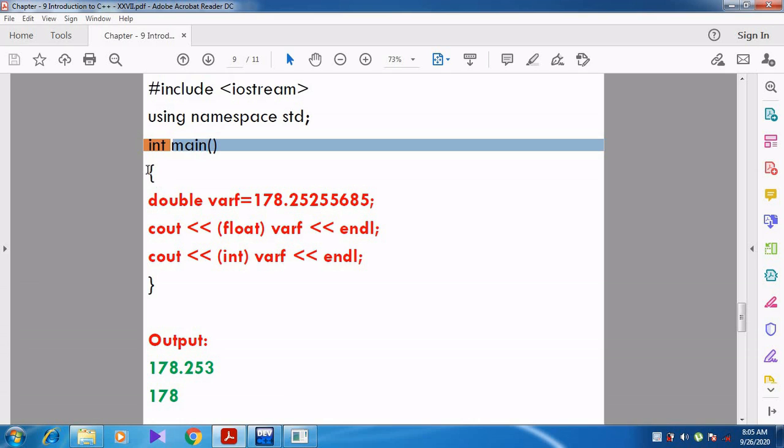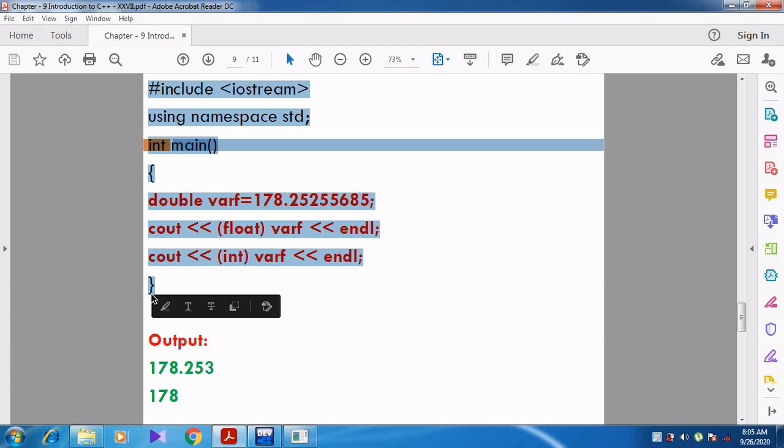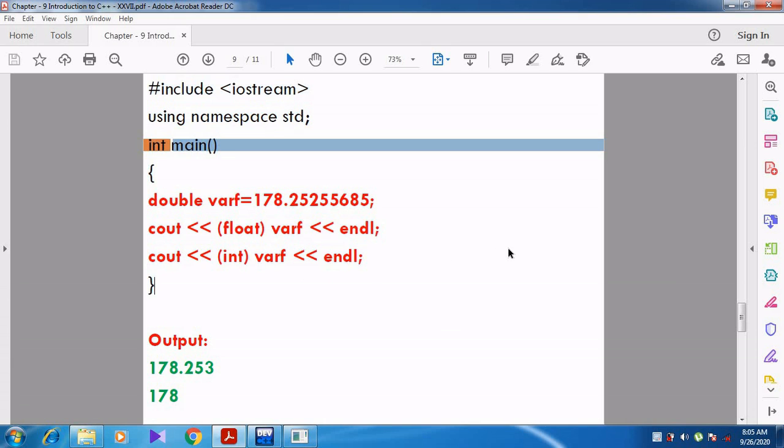Now let us see another example. With this example you can understand how the data is lost. I am copying this program. Now you see, double varf is 178.25255685. Now we are converting this double variable to float. Now what happens? When we convert double to float, what is the output?